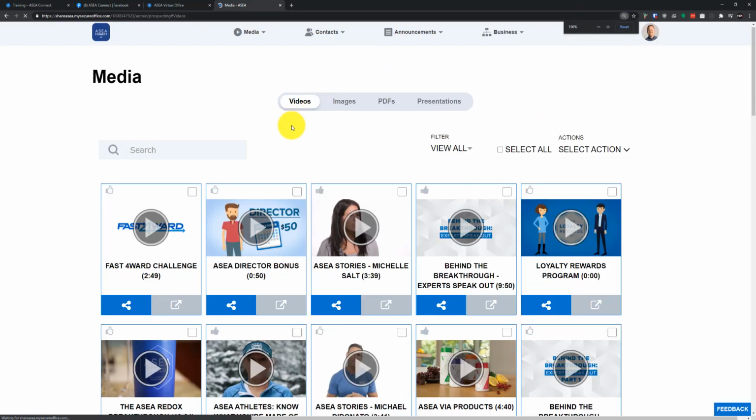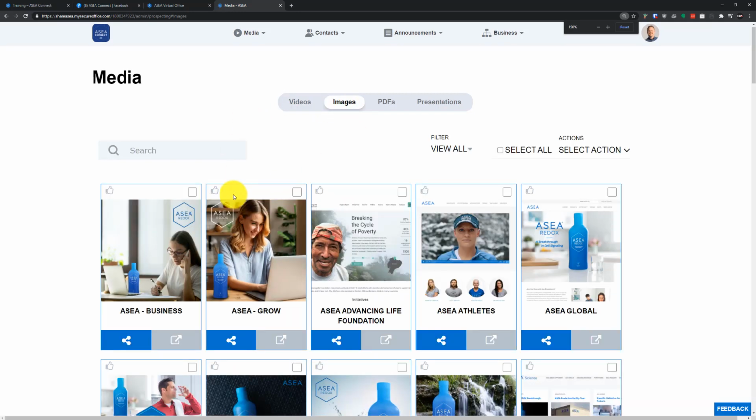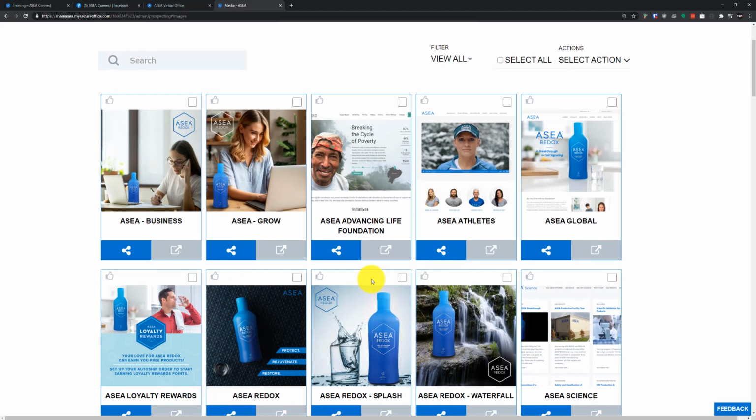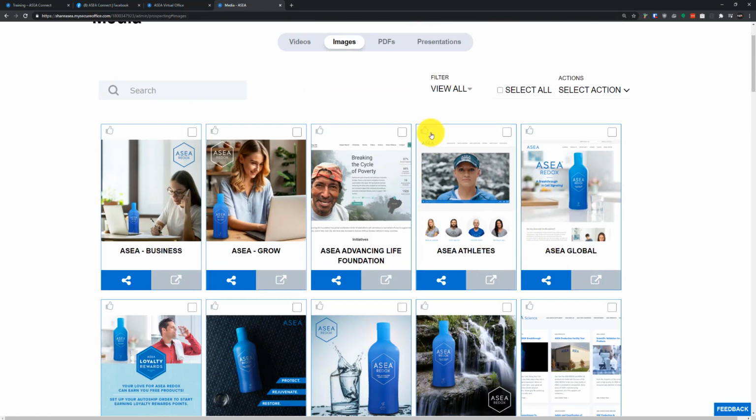Alright, so up here at the top you also have the ability to view different images. You're not going to use this too much on the desktop platform. This is more for social media sharing, where you can share these images with other people. However, there is a good way to use this by using the Share ASEA websites. So on our images area, this is where we also have our websites that you can use to share.